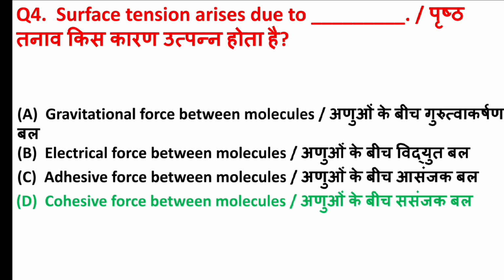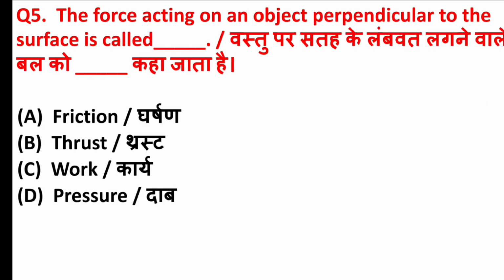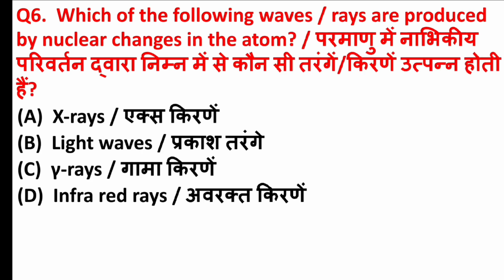The force acting on an object perpendicular to the surface is called blank. Answer is option B, thrust. Which of the following waves or rays are produced by nuclear changes in the atom? Answer is option C, gamma rays.